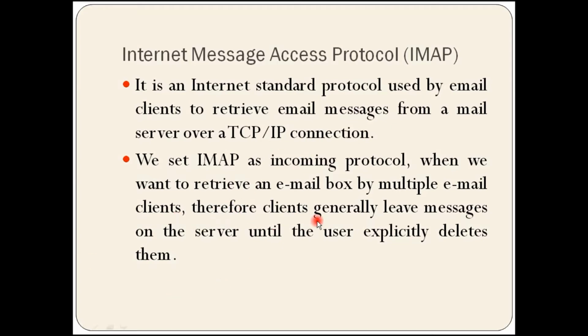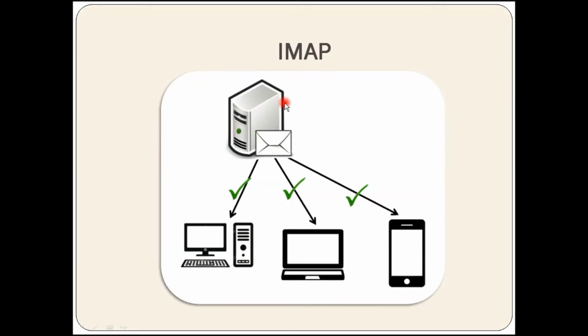Therefore, clients generally leave messages on the server until the user explicitly deletes them. So in the case of IMAP, our mail resides on the mail server until we delete that mail ourselves from there. So here we can see our mail is at the mail server, and this mail can be accessed from multiple clients.